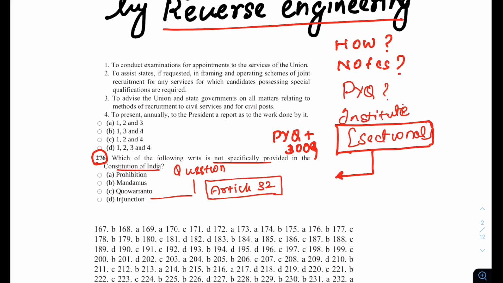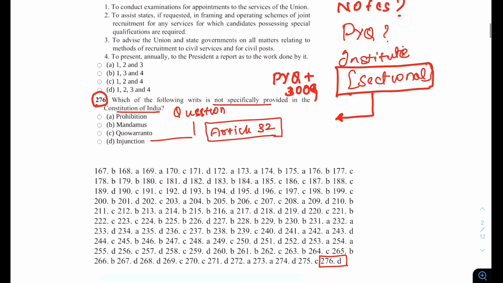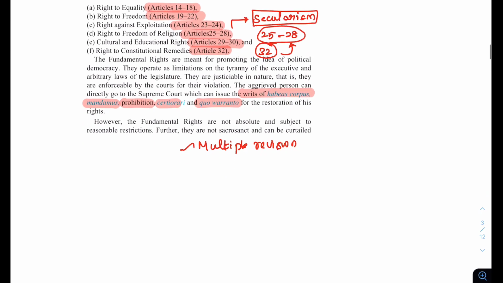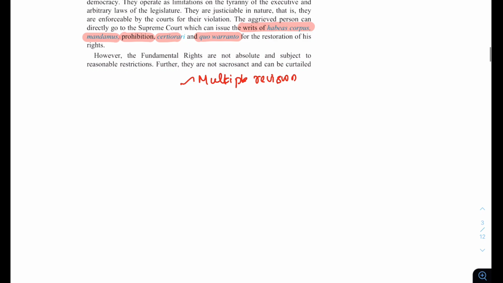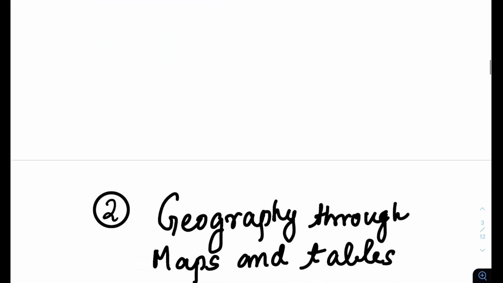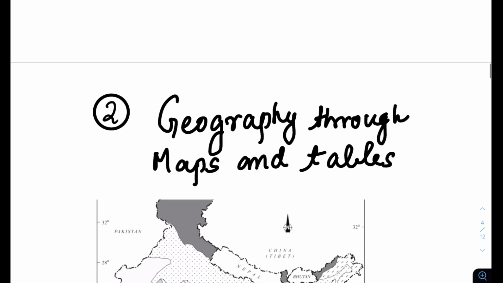Every chapter in Lakshmikant has its important points given as questions, and hence we will be covering each and every important thing that we have to see in polity. But if you have a sectional test also, it is okay, you can use it. Next we will go to geography.